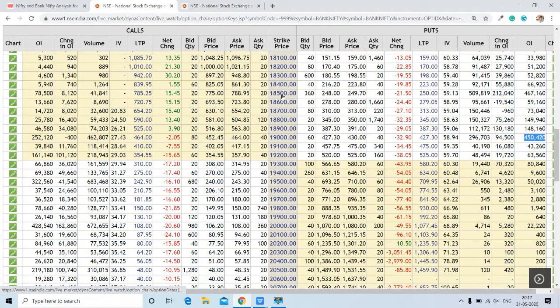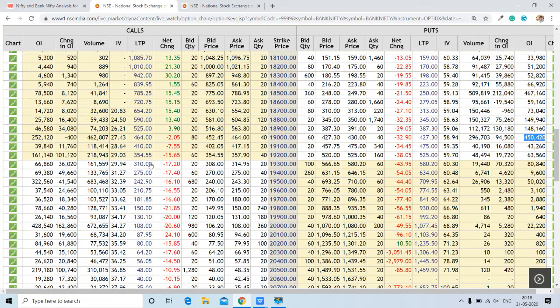This is going to be the trading range for the Bank Nifty, whereas the pivot level is 19,000, because we have 4,50,000 contracts over here and around 2.5 lakh contracts on the call side. So this is going to be the pivot level for the Bank Nifty. If Bank Nifty sustains above this, then we can see movement towards 19,500, 20,000, and if it fails, then we will see movement towards 18,500, 18,000. So this is going to be the important make or break level for Bank Nifty.